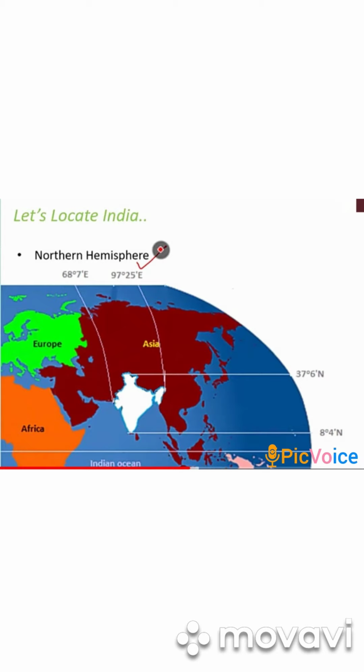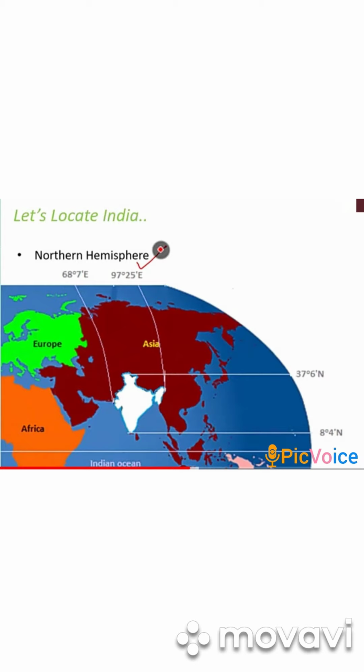And in Asia, with red color Asia is shown, and with yellow ink Asia is written on it. What does it prove? It proves the second description which I have told you, it lies in Asia, at the southern part of Asia.